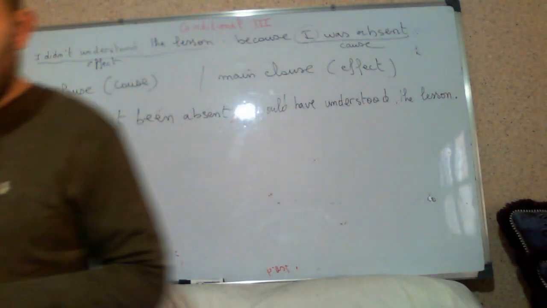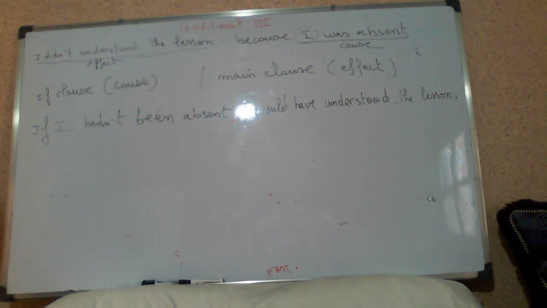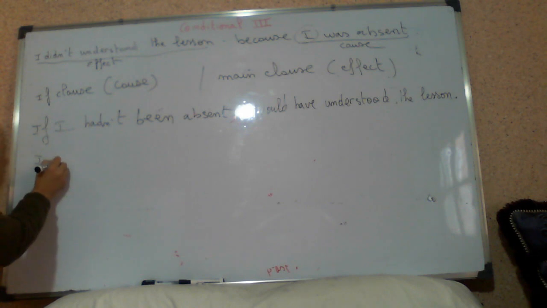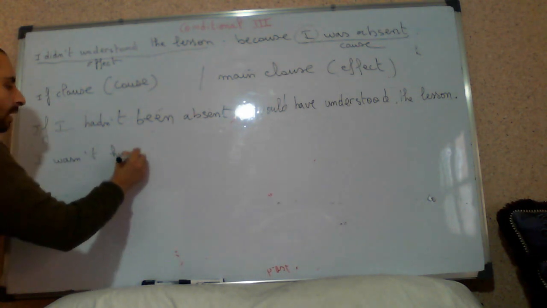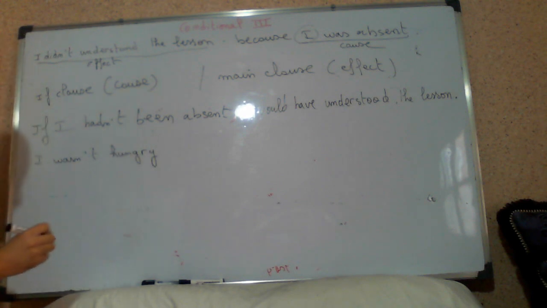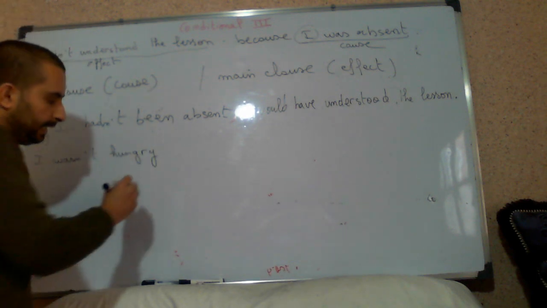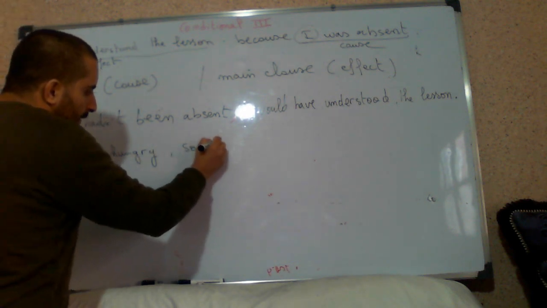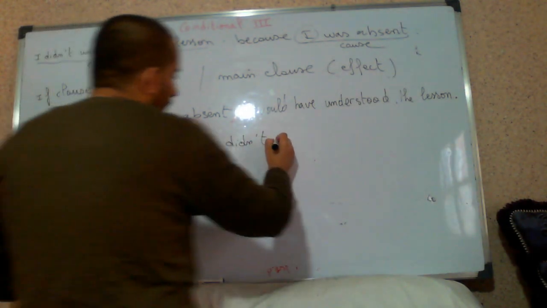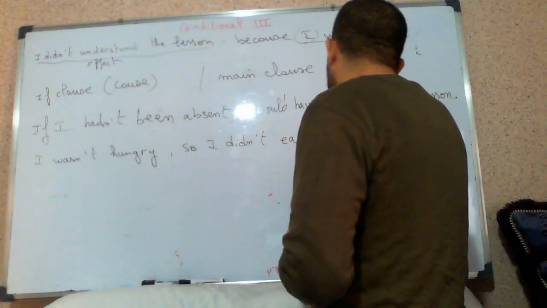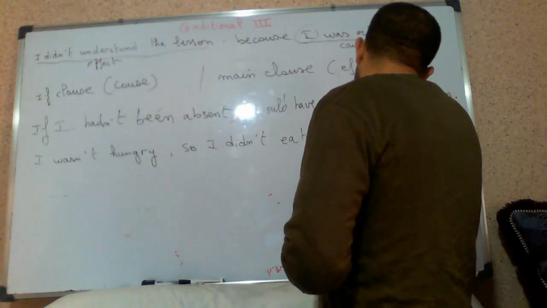Now, let's have another example, to make it more clear. I wasn't hungry, so I didn't eat anything.